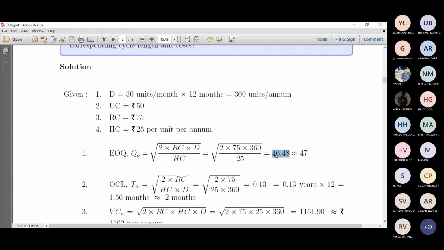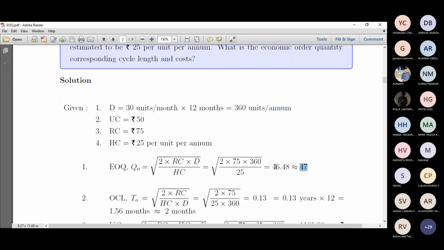And make sure that a product cannot be in terms of a decimal. So we just take 47 units. This is a very interesting thing, right? So you can have 47 units, 47 stocks, 47 quantity of these items, right?